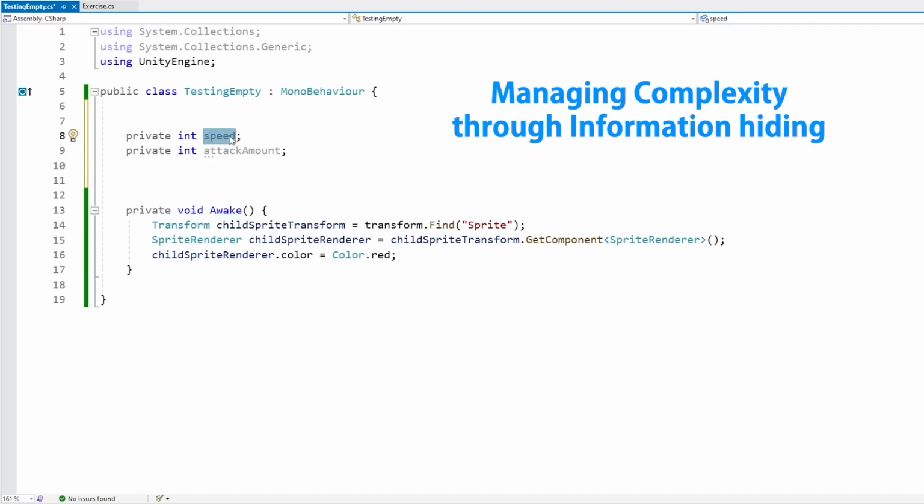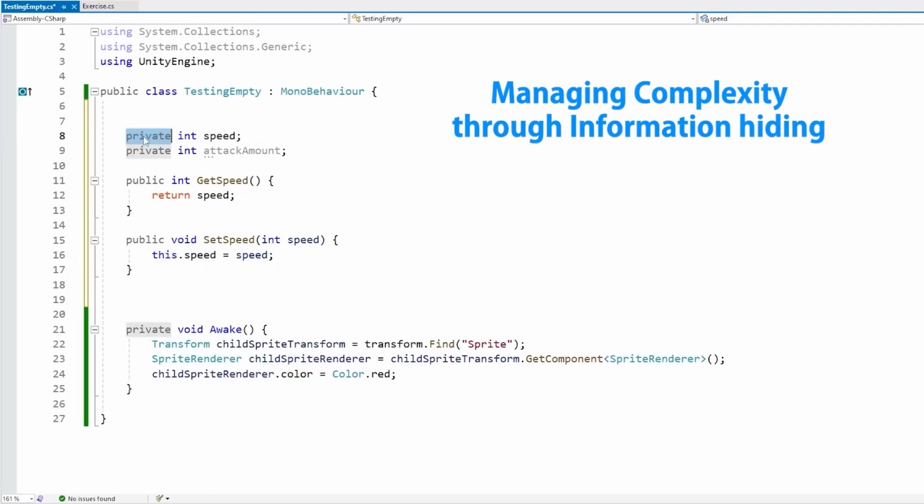And if there is some kind of field that you need to access, instead of making it public, consider instead keeping it private and simply exposing some functions to get it and set it. That way you have a lot more control over how the underlying field is modified, and you can even add some logs over here if you need to. Alternatively, properties work as well. You can make it a property and add some code in the getter or setter. I cover properties in a lecture in the intermediate section.